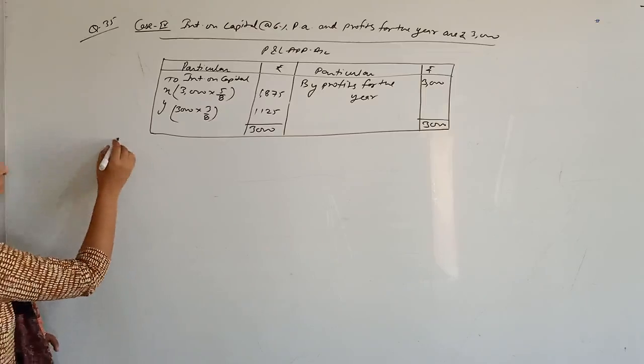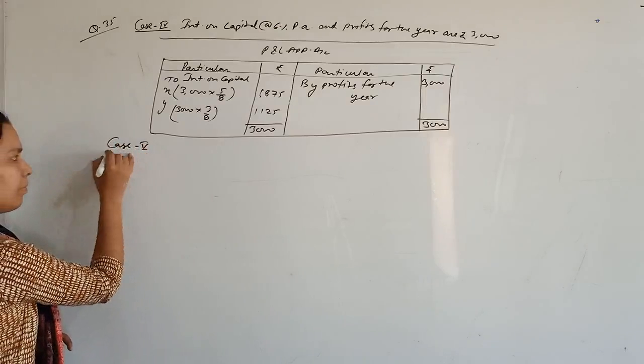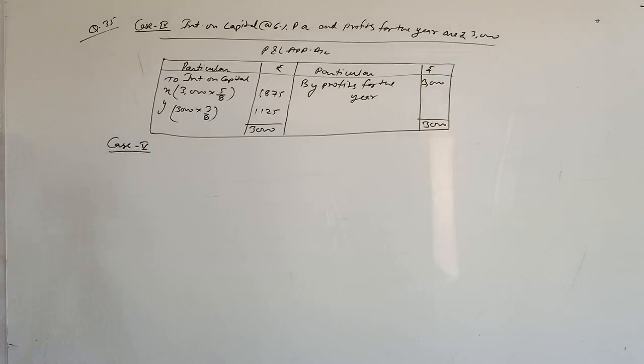Last case. If the partnership deed provides for interest on capital at the rate 6% per annum, even if it involves the firm in loss and the profits for the year are 3000 rupees.